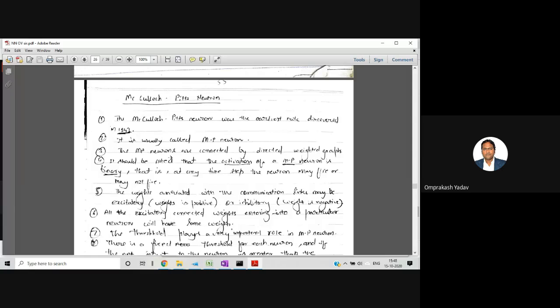Then we have the McCulloch-Pitts neuron model. So we can stop over here. I have some work, so till here it's enough for now.